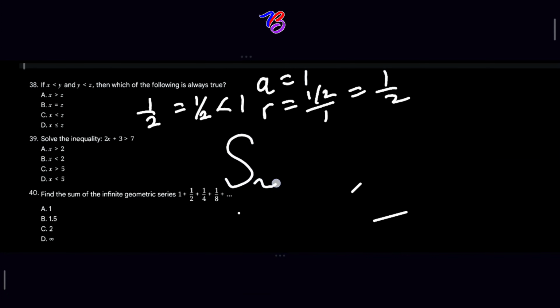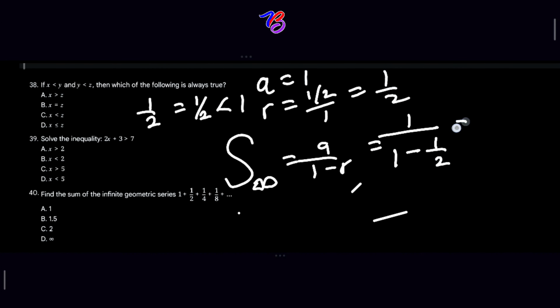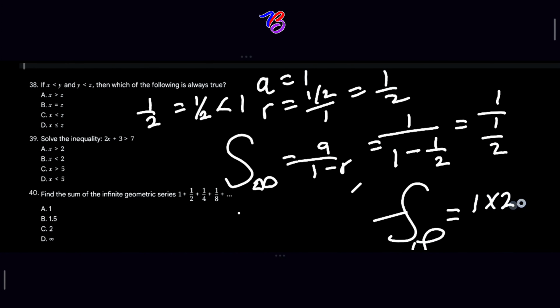S infinity equals a over 1 minus r. So S infinity equals 1 over 1 minus 1 over 2, which equals 1 over 1 over 2. Then S infinity gives us 1 times 2, which equals 2. So 2 is our final answer.